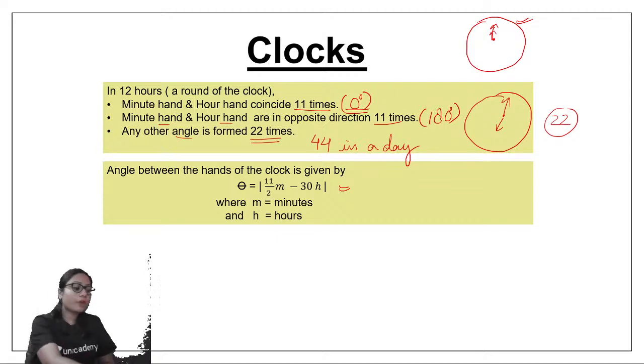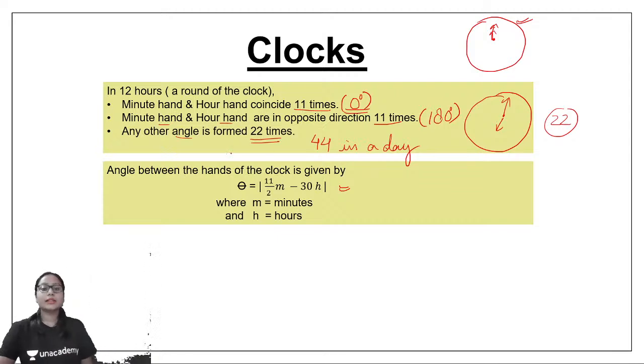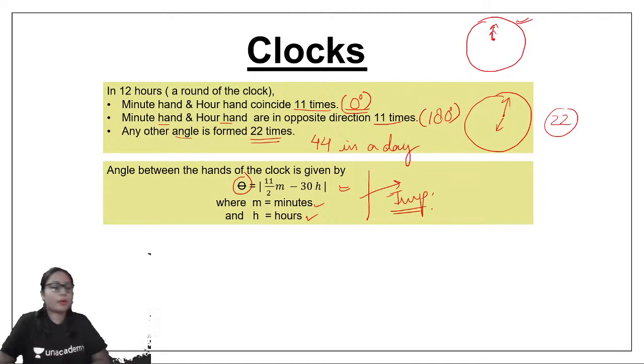The formula says that theta, which stands for angle, is equal to the absolute value of 11 by 2 m minus 30 h. Here m represents the minutes and h represents the hours. So this is the formula to calculate, and it would be very useful in your clocks questions. Please remember this and take a note of this formula.